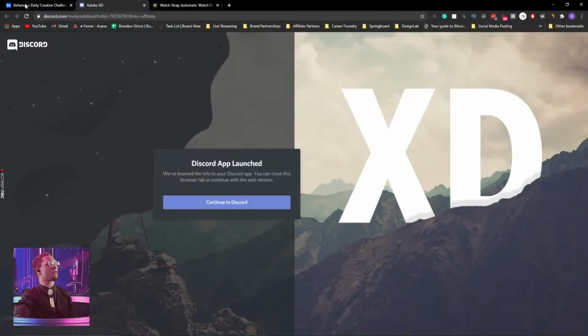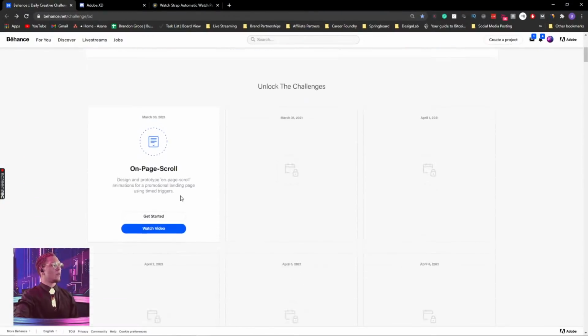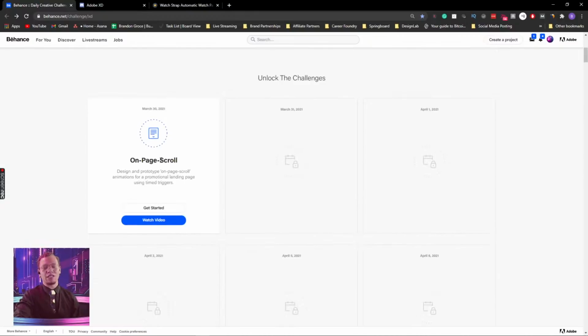All right, and last thing before we get started, we are doing on-page scroll. That's what our focus is today. We're gonna be designing and prototyping an on-page scroll animation for a promotional landing page using timed triggers. We have a lot to get into today, ladies and gentlemen, so we can very quickly get into what we need to today. So once again, if you're just popping in, hello.